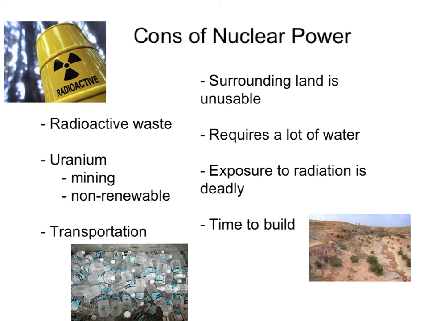It also takes about 10 years to build a nuclear plant, but global warming is happening now. Also, plants are running out of storage room. On average, one plant generates 20 metric tons of used nuclear fuel per year. That is classified as high-level radioactive waste. This equals 2,000 metric tons a year with all the nuclear plants combined. It takes nuclear fuel tens of thousands of years to decay to a safe radioactive level.